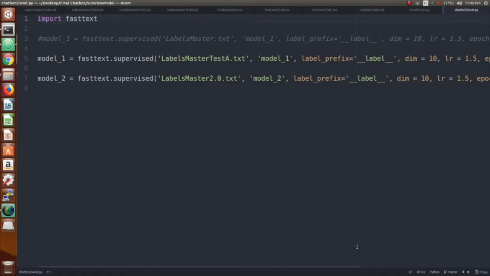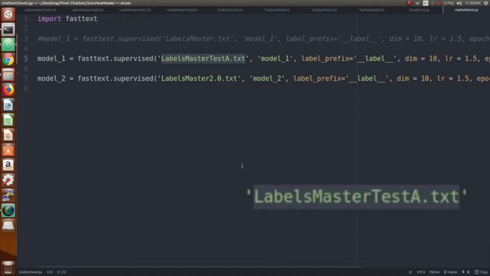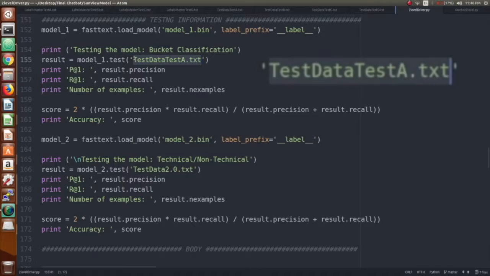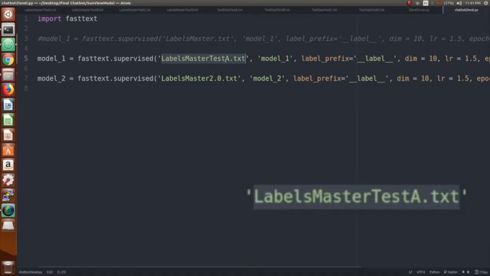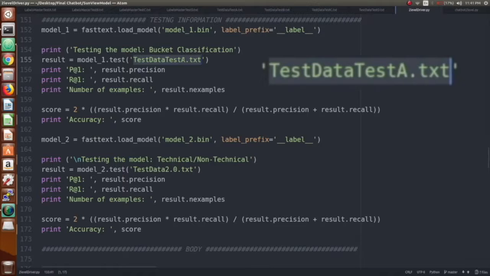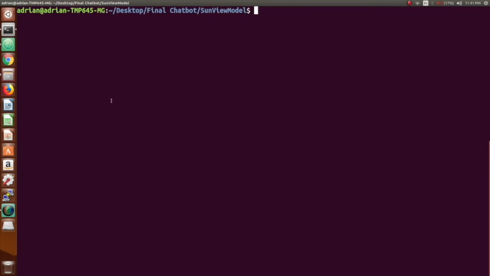So the next thing that we want to do here is actually demonstrate how the partition works. We're going to go ahead and actually train our model with group A of data. At the same time, we're going to be testing our model with a group A of testing data and not training data, as on the first case. We can see this is the actual file we have for training data, which is a different file than the one we have for testing data. We then jump into our terminal.